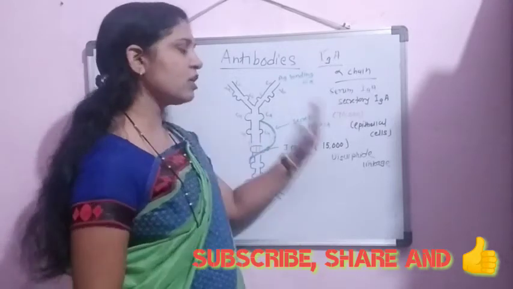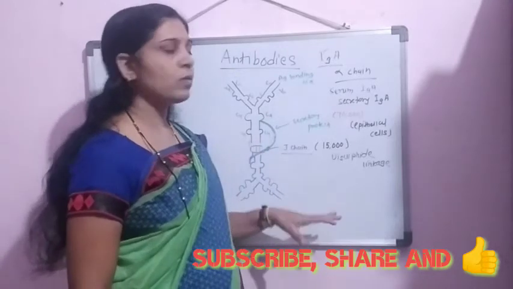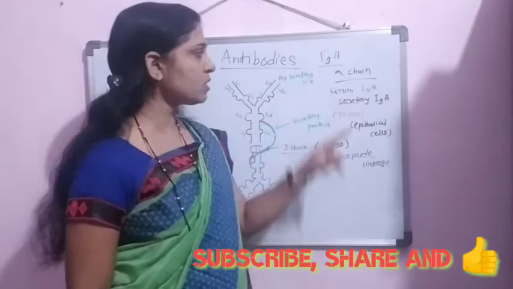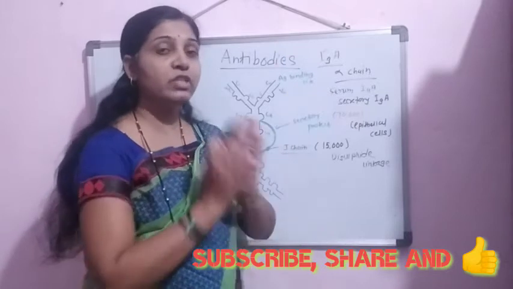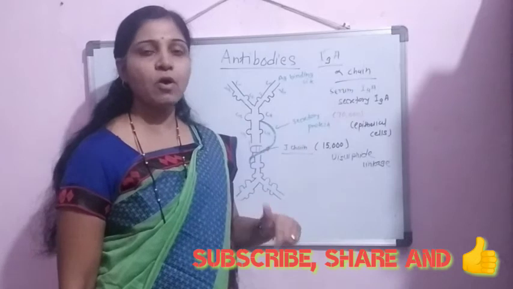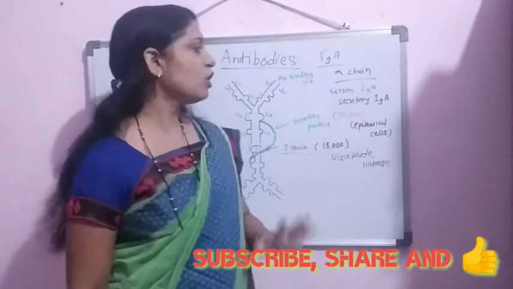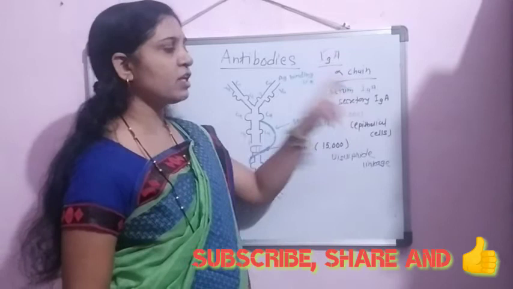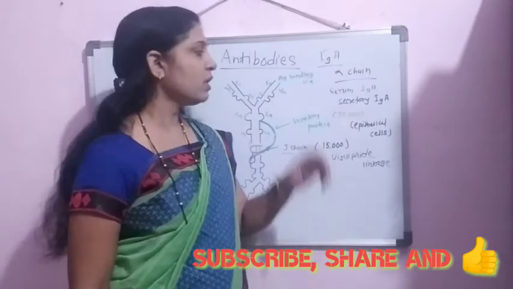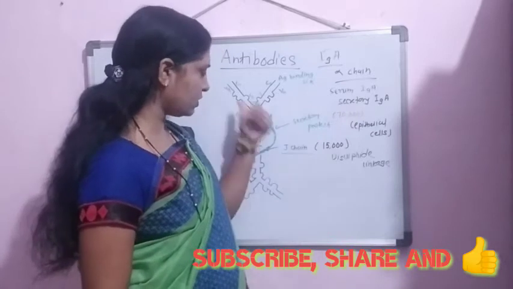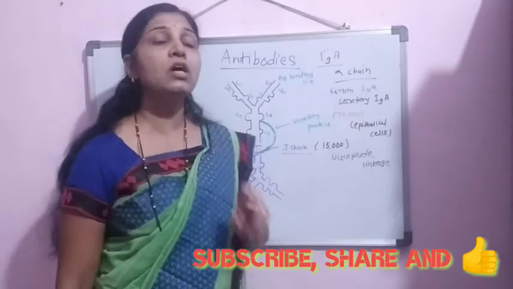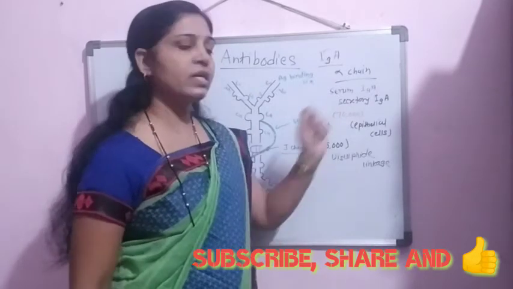So these are the general structural characteristics of IgA, which is present in two forms. The first is serum IgA, in which the secretory component is absent; it may be present as a monomer or as a dimer. The other is secretory IgA, which is preferentially observed in the different body secretions, is present as a dimer, and along with the J chain also has the secretory component.